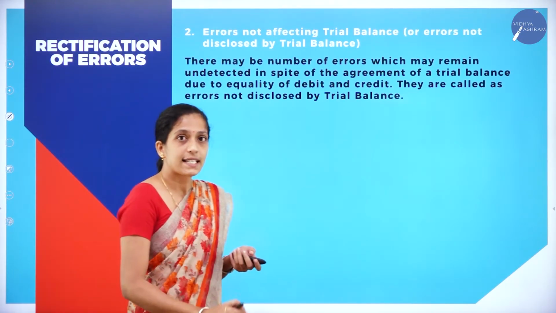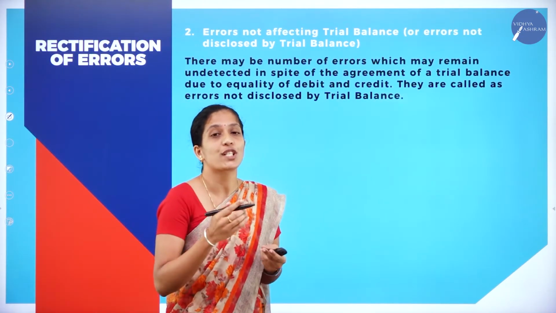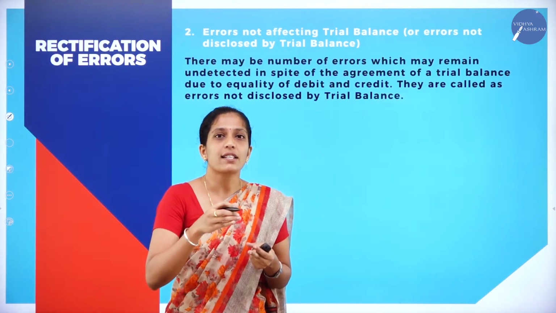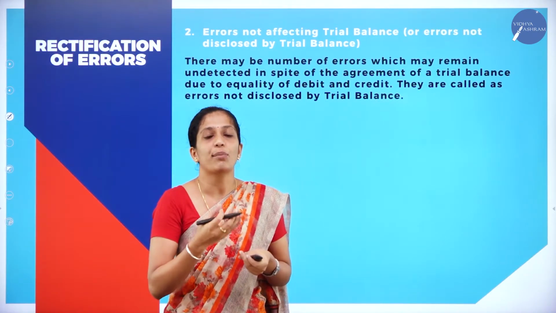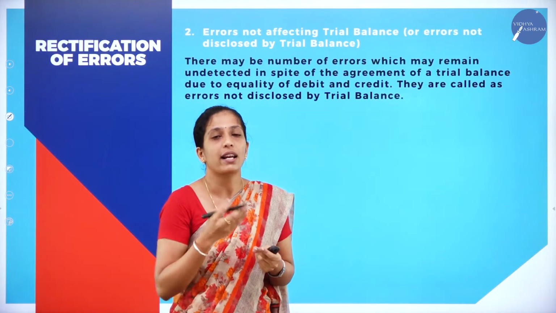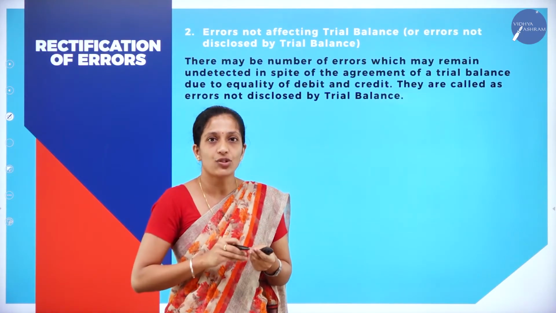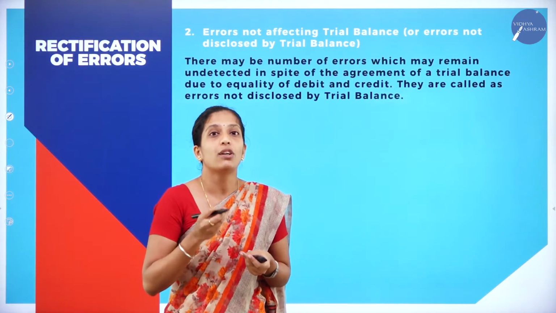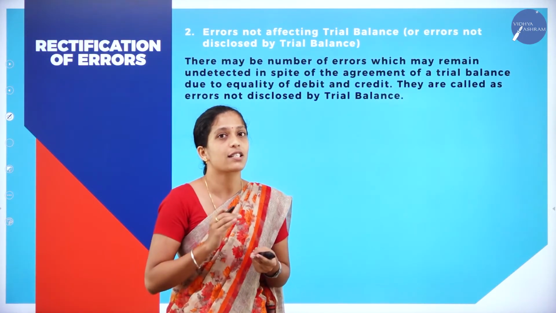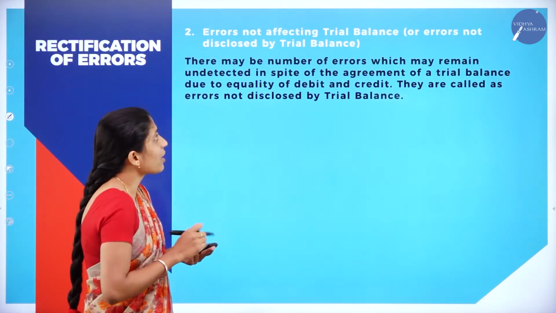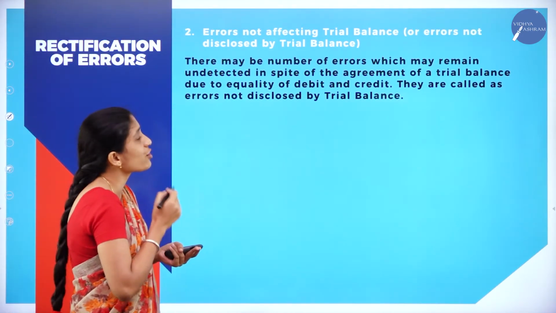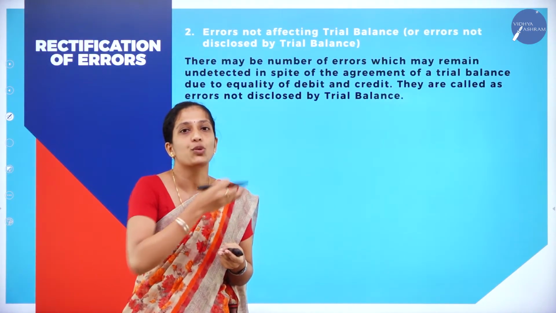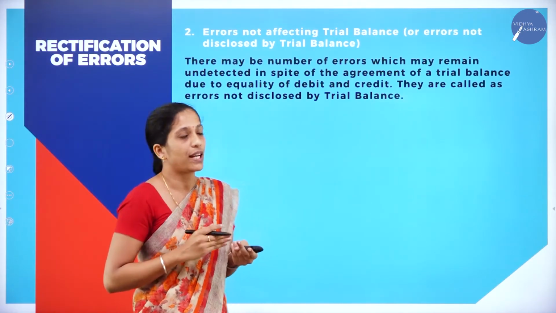Now moving on to the second type of error, that is errors which are not disclosed by the trial balance. While preparing the trial balance, as I told, we will come to know what type of error we have made in a ledger or a journal. But in certain situations, even while preparing the trial balance, we will not find those errors. Such errors are known as errors not found by the trial balance, or errors not affecting the trial balance. Now let us see what type of errors come under this second situation.